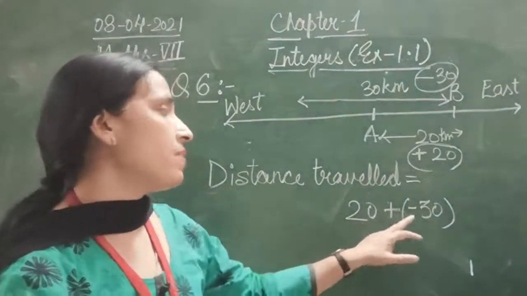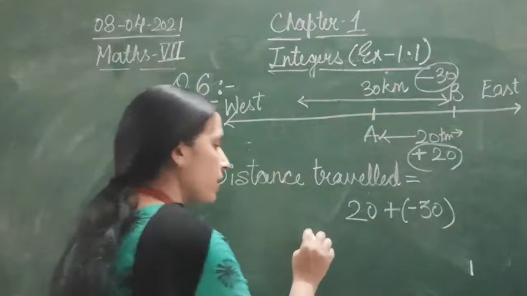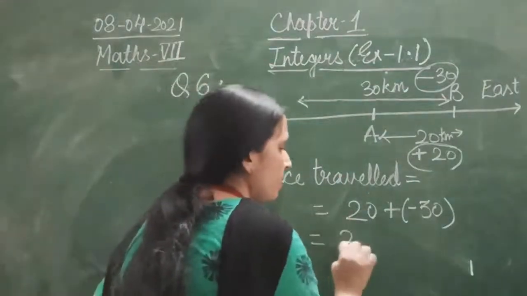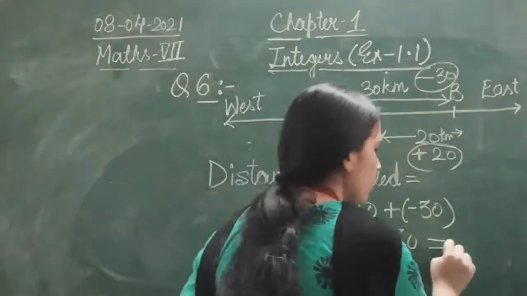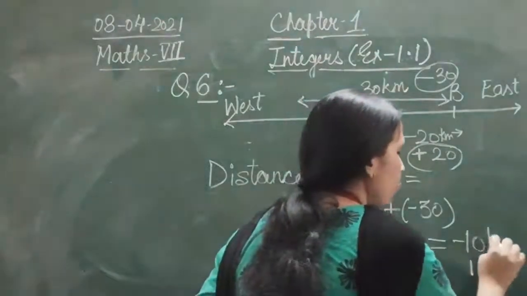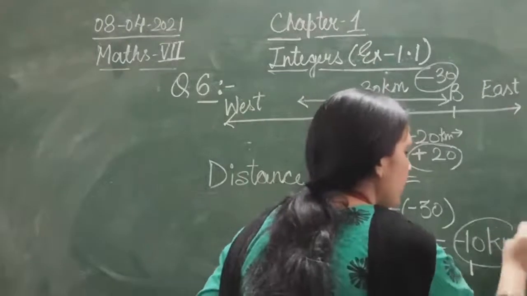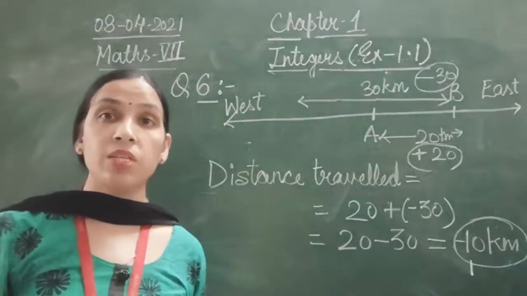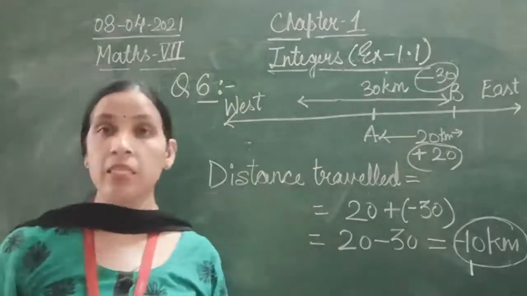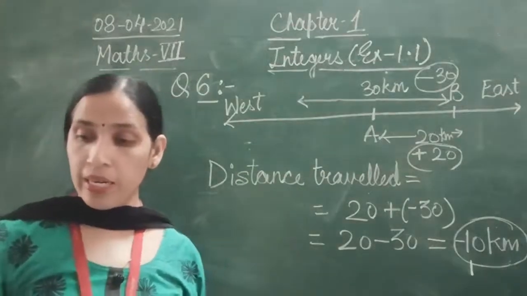Plus minus will be minus, so that will become 20 minus 30, that is minus 10 kilometers. That is the distance, minus 10 kilometers. And by which integer do we represent this distance? By a negative integer.